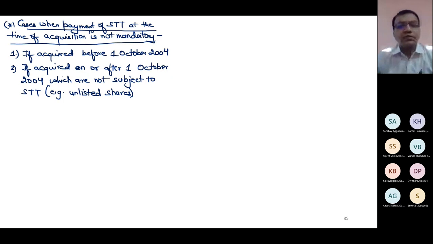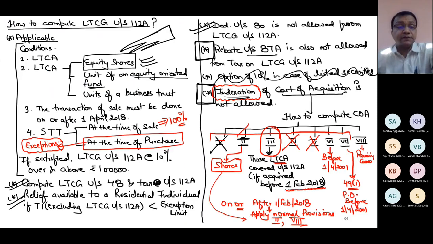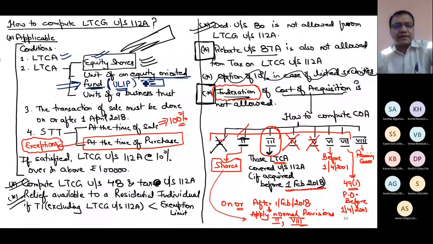For the timing, I am telling only these points. So to apply 112A, the knowledge of these points is a must. First, it must be long term. Short term is not covered. Equity share for your level. Otherwise, units of equity oriented fund are also covered. And in this year, we have the new point of ULIP, which earlier were exempt under section 10. Now these are also covered here. Their taxability is also covered under 112A, but I'm not discussing this point with you for the timing. It will become technical.